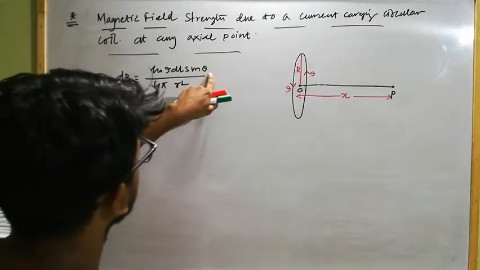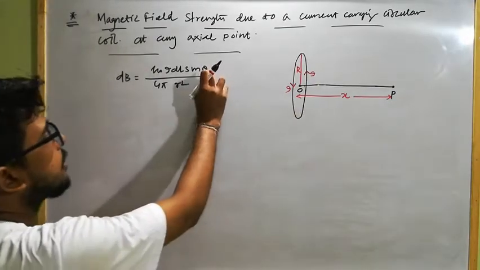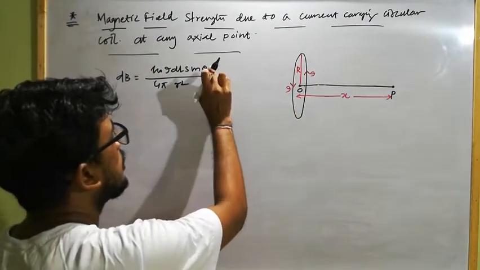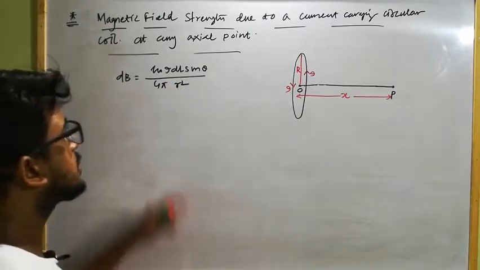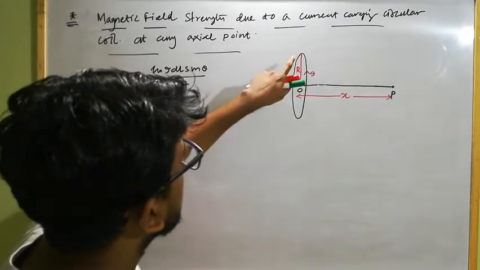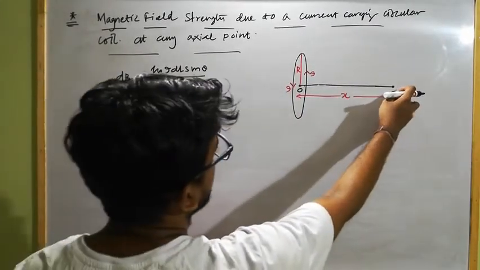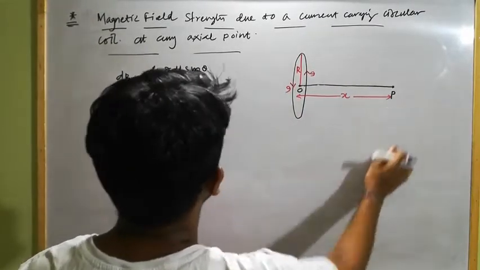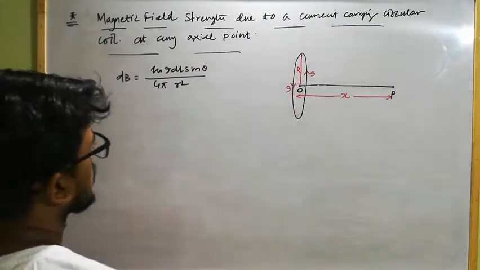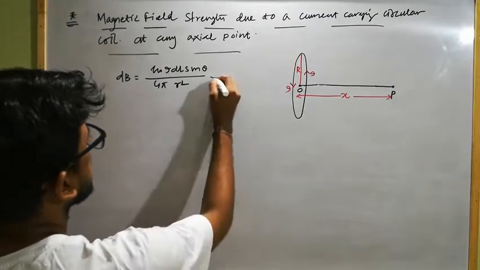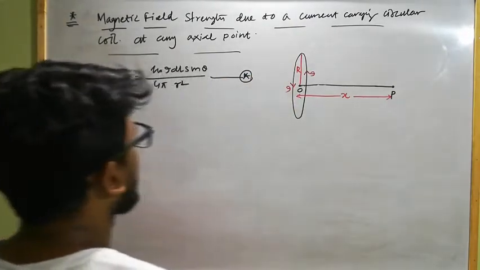Here theta is the angle between the current carrying element direction and the position vector of the point of observation with respect to the current carrying element, and r is the distance between the current carrying element and the observation point. Clear? And I is the current flowing through it. So for this purpose, first we have to assume a current carrying element.